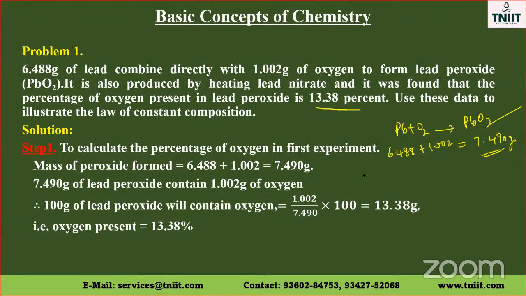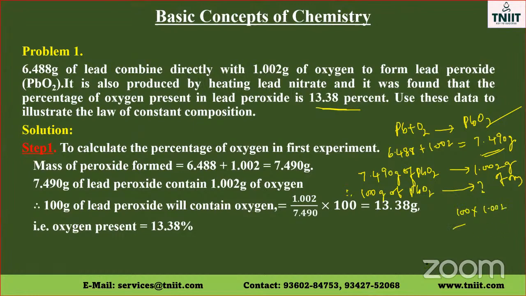So 7.490 grams of lead peroxide contains 1.002 grams of oxygen. Therefore, 100 grams of lead peroxide contains how many grams of oxygen? It is 100 into 1.002 divided by 7.490, that will be equal to 13.38 grams, or we can call it 13.38%. This is with the reaction between lead and oxygen.